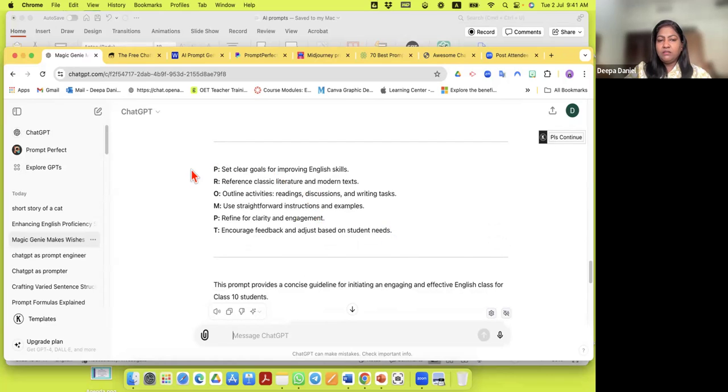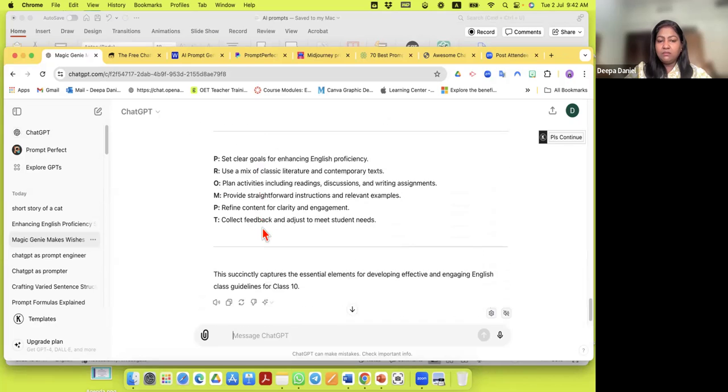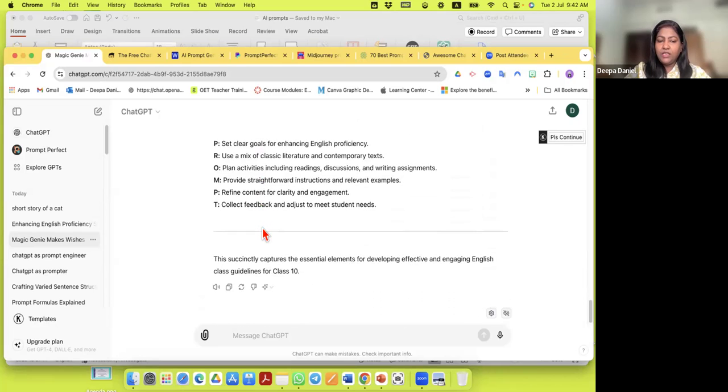So what I found here is that actually I didn't have to really think and work hard. Once I put the formula, it automatically gave me exactly what I want to start a new class. For example, it's giving me set clear goals for improving the class, give reference to literature, make activities, use instructions, etc. So I can use this prompt and then start my class. Okay, so this is one way.